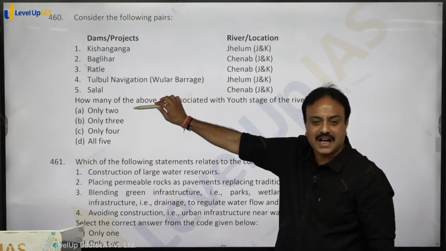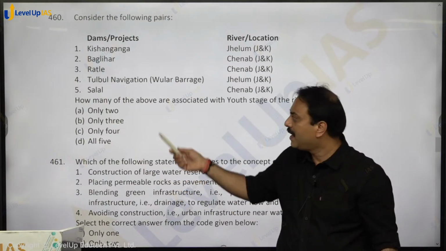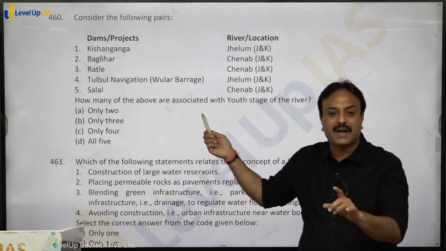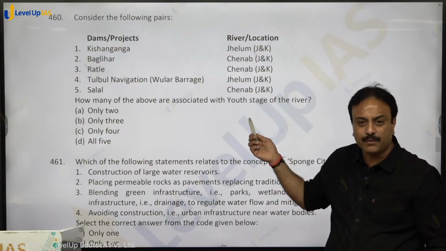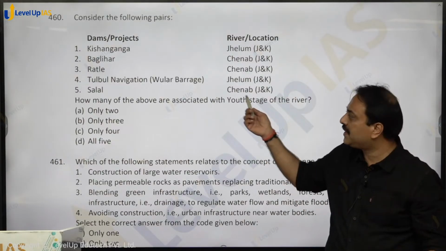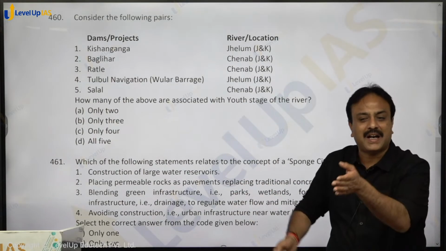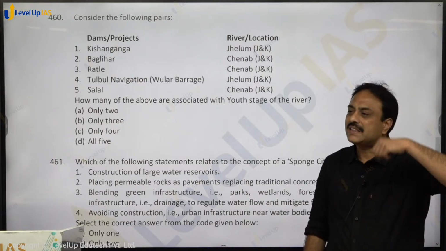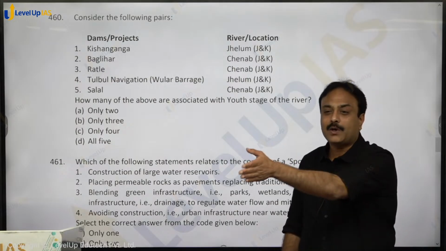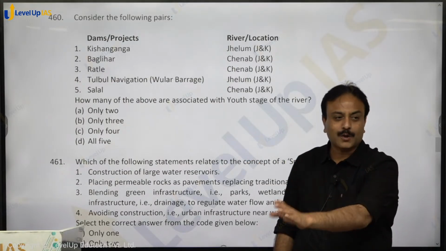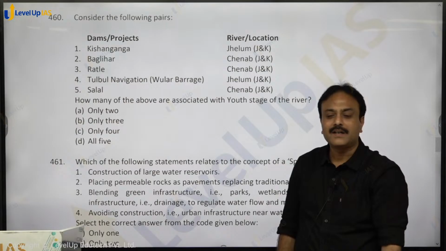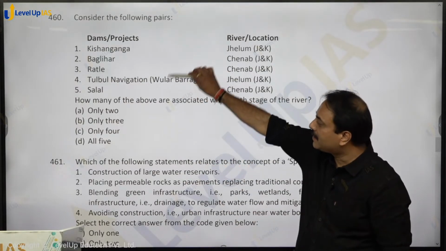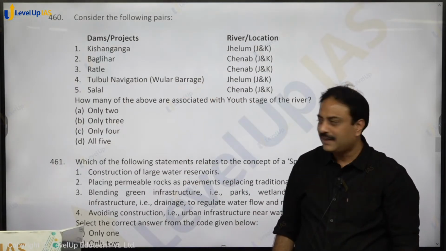Paglihar, Ratley and Salal, these three are on Chenab. And Tulbul navigation, it is Wooler barrage, it is on Jhelum. Wooler lake है, Wooler lake पे Jhelum river जा रही है, वहाँ पर इंडिया ने एक बैराज बना दिया पानी को कंट्रोल करने के लिए कि आगे फ्लड ना आए। पाकिस्तान क्या कह रहा है कि आपने बैराज बना के पानी रोक लिया, आप पानी को स्टोर कर रहे हैं। This is the conflict by Pakistan. All five are right.